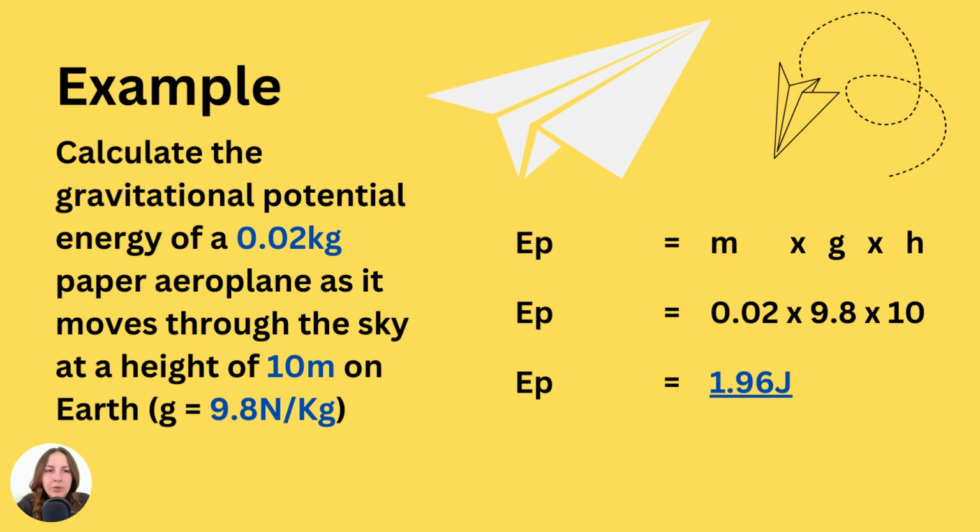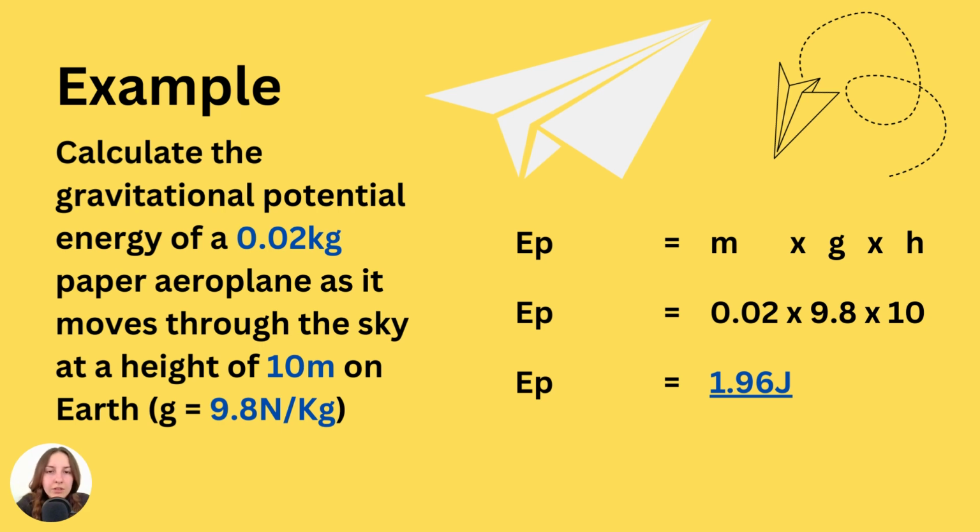So let's do an example. Calculate the gravitational potential energy of a 0.02 kilogram paper aeroplane as it moves through the sky at a height of 10 meters on Earth. And gravitational field strength, or G, is 9.8 newtons per kilogram in this example. It's really important to notice how I have laid out this question. I have highlighted the key information, and you should do that in the exam to really focus your understanding. I've also written out the equation and then I've added in the numbers underneath the correct symbol.